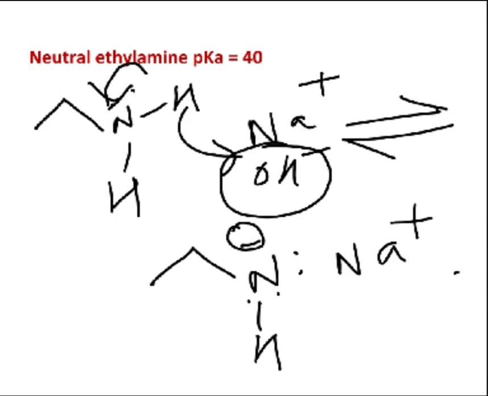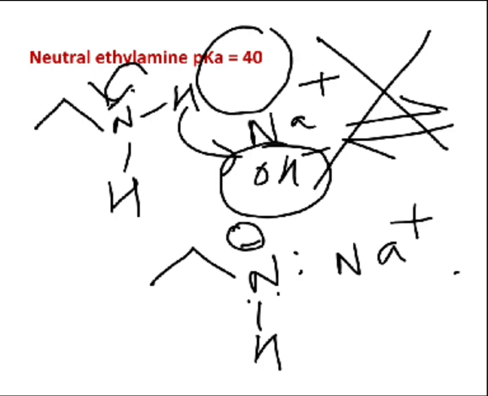However, one more thing we can note with reference to ethylamine is that ethylamine basically does not have a tendency to react with sodium hydroxide. What can be the reason for this? The simple reason is the neutral ethylamine has a pKa value of almost 40 in aqueous solution, right? That means what will be the value of Ka?